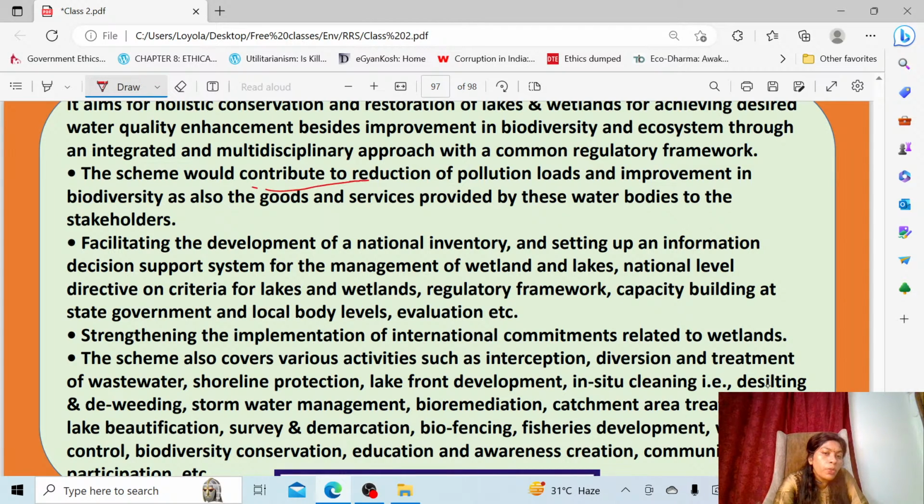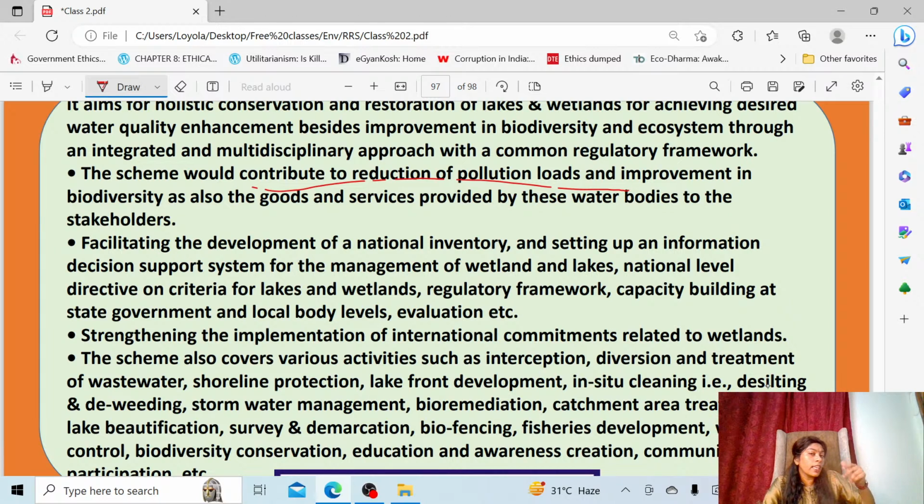The scheme will contribute to the reduction of pollution load. The main thing is that we are blocking the wetland by dumping waste, because no one thinks of the wetland as their land. If it is someone's house, definitely there will be a fight. But here, no one is going to ask you. So without others' notice, they are dumping the waste inside. So the pollution load keeps on increasing and it is completely spoiling the wetland habitat.